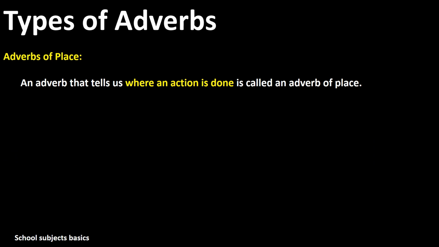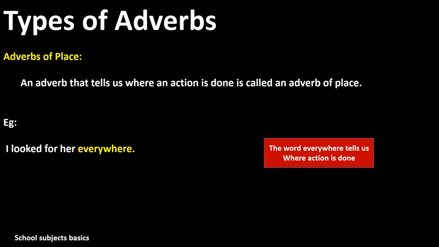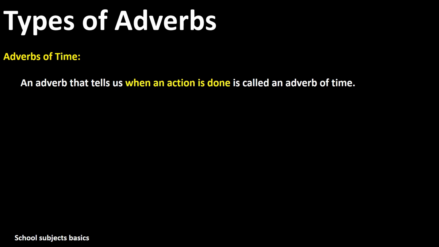The next one is adverb of place. An adverb that tells us where an action is done, which means it explains at which place an action is done, is known as adverb of place. Let's see an example. I looked for her everywhere. From the example sentence, the word everywhere explains the place where the action is done. So the word everywhere tells us where the action is done, and this is known as adverb of place.